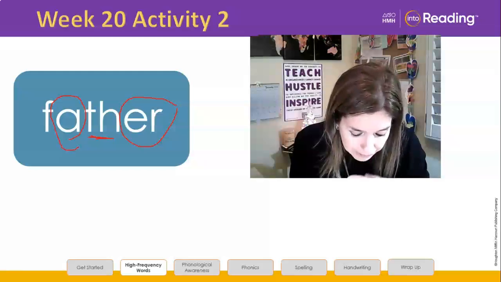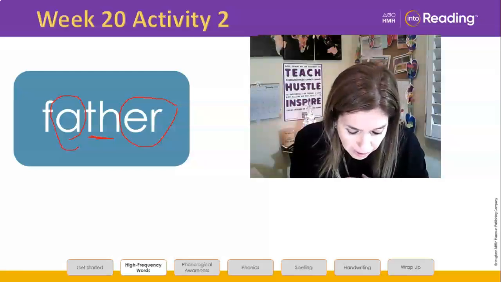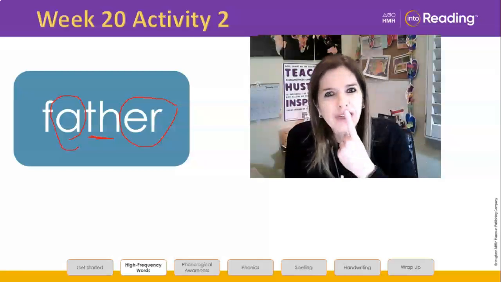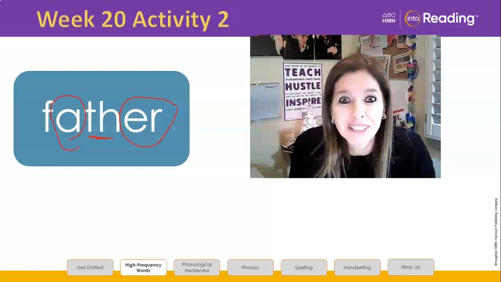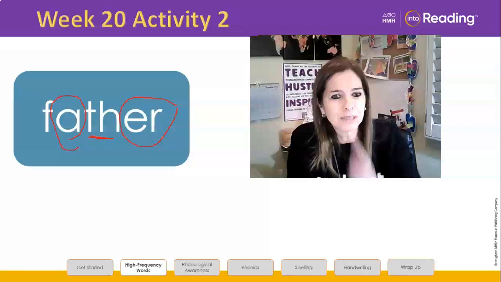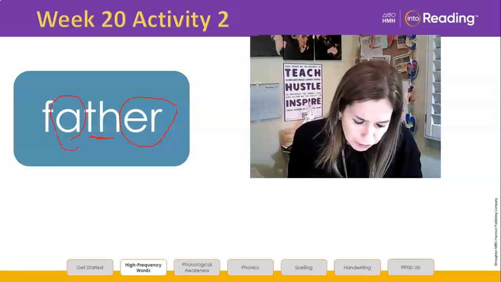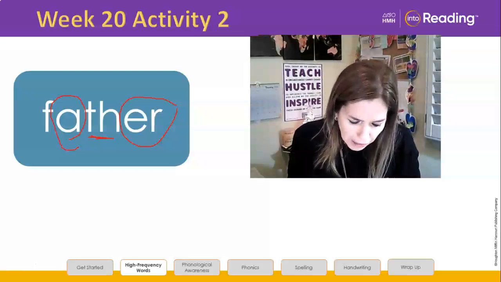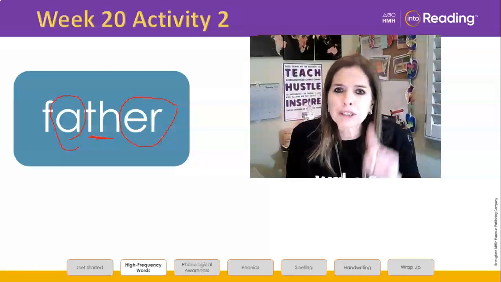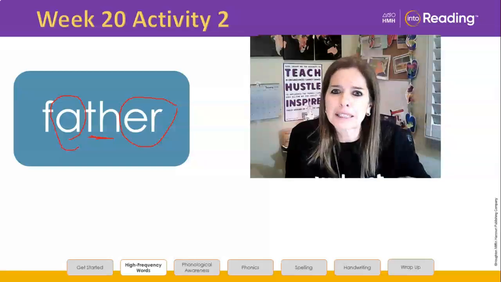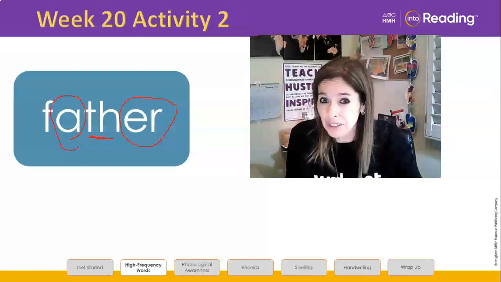Say the sound as you write the sound. That th kind of tickles your tongue, doesn't it? It should. Your tongue should be under your teeth when you're making that sound. Look at your paper. Do you have it? Blend to read your word. Father. And remember, as you blend to read it, you're going to read it through somebody else's eyes. Would they read it as father?